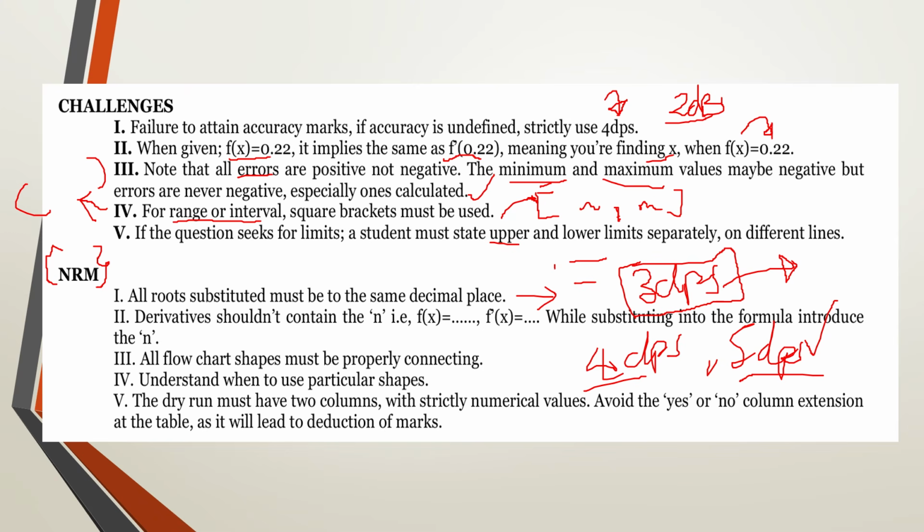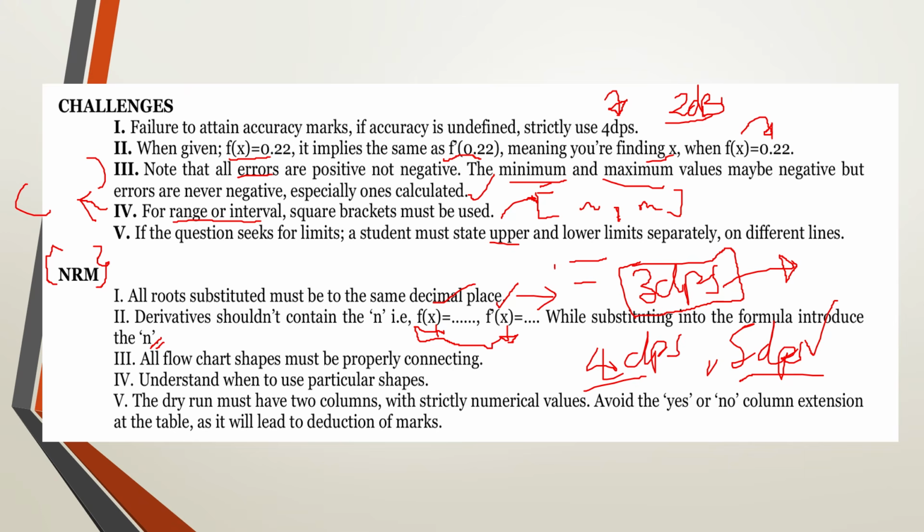Then when you're handling derivatives, f of x, before you substitute in the Newton-Raphson method, do not include a subscript of n. So if you're handling your function, do not say f of x n. Do not put that subscript of n. You find your function and then you also find the derivative without that subscript. And then when you're substituting into the formula or into the method, that's when you include the subscript n.